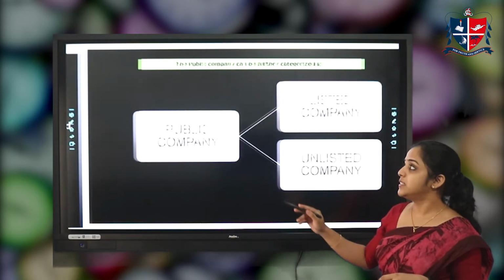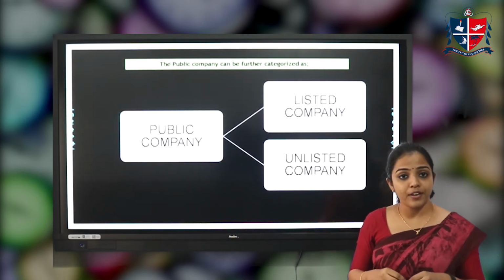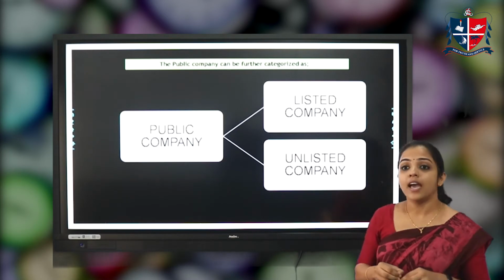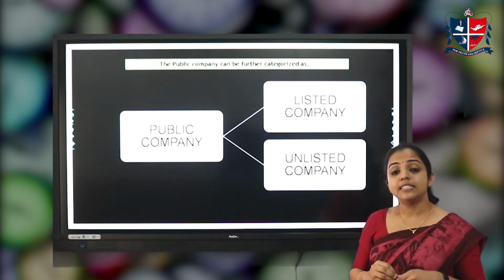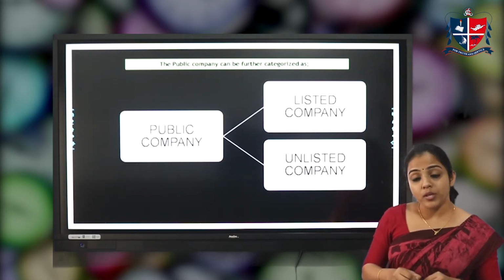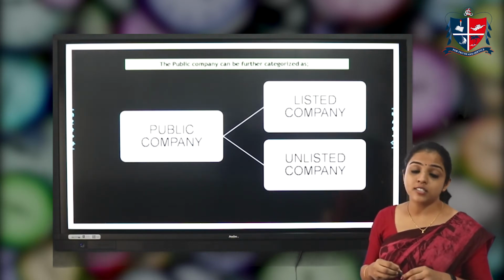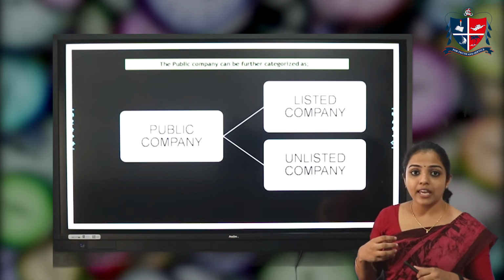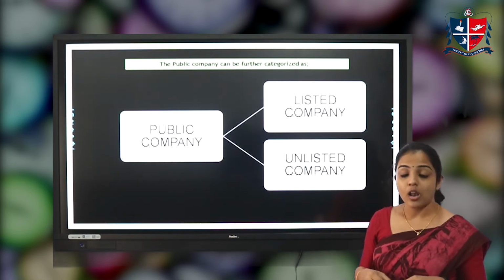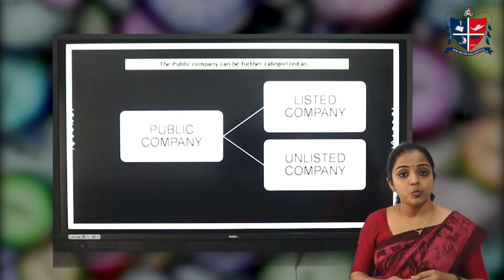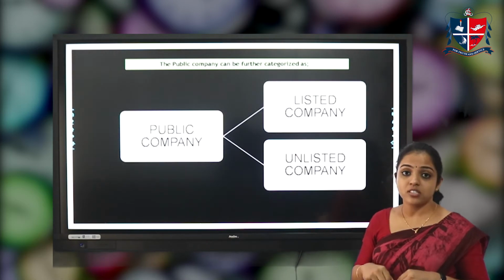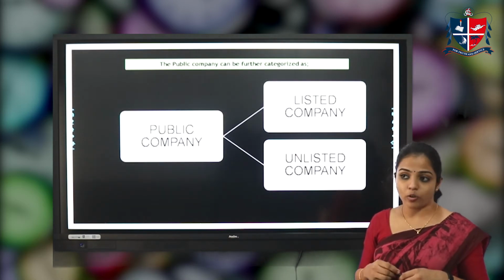Public companies are again classified into listed companies and unlisted companies. A listed company is one whose shares are listed on a registered stock exchange, so they can go for a public issue and all. Unlisted companies are those whose shares are not registered on any recognized stock exchange.